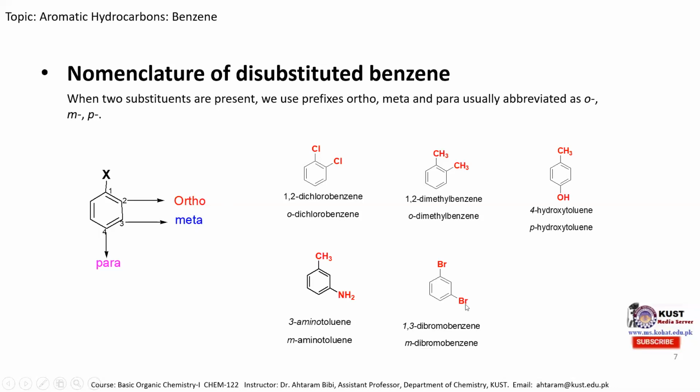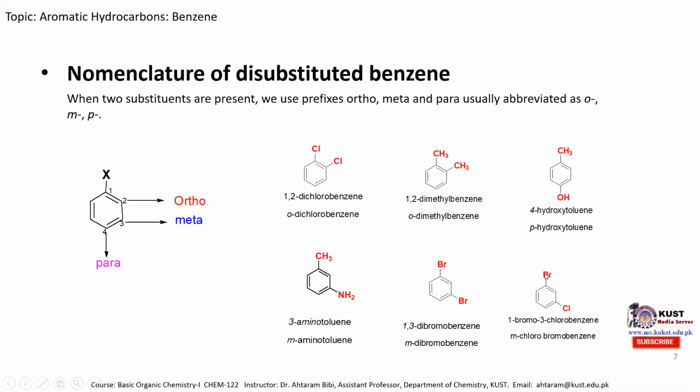If two halogens are present at the meta position, at its 3 position the second bromo group, then we can call it 1,3-dibromobenzene, counting its 1 position, its 2 position, its 3 position. Or since it is at the meta position, it is also known as meta-dibromobenzene.